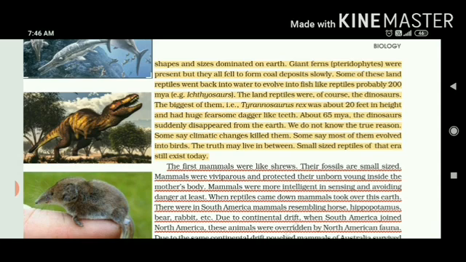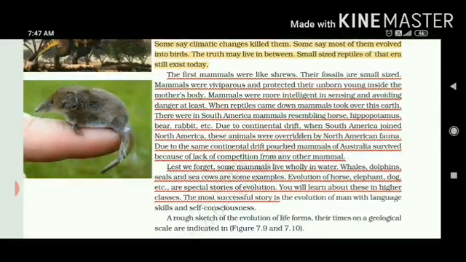Dinosaurs disappeared suddenly from the earth. We are still finding out the reasons. Some say it was climatic changes, some say there was a lack of food. So the truth may lie in between. We do not know, but they have given us one parameter of evolution, showing how reptiles evolved into birds. Small size reptiles of that era still exist today. Now in the next picture, you can see the very first mammals. They were like shrews.